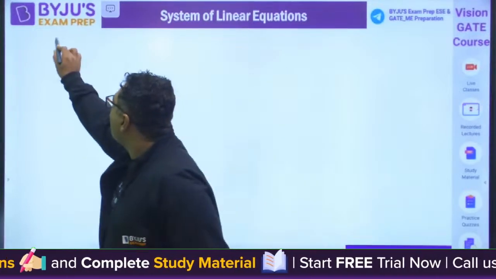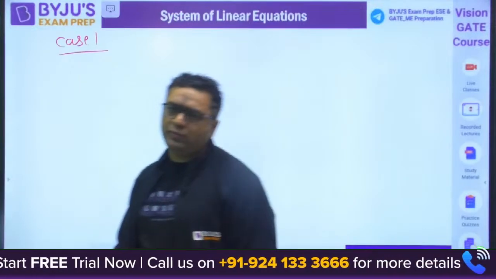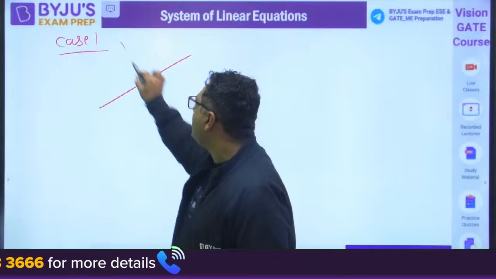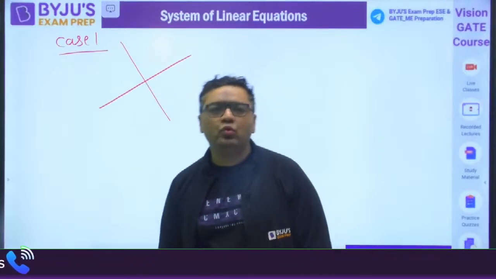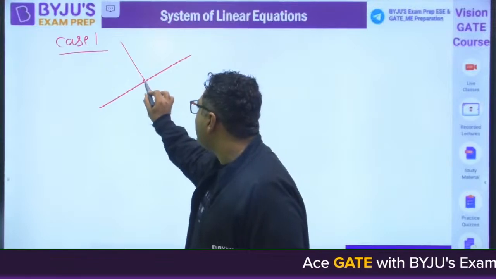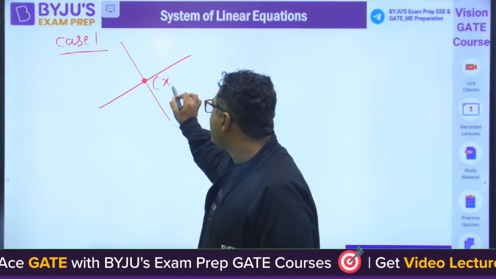So my dear, the first case you are studying, like linear equation means you would be having a straight line. Let us say I have a straight line like this. Let us say we have two lines. So my dear, when these two lines are intersecting at one point, you would be knowing that the one point of intersection is x comma y.